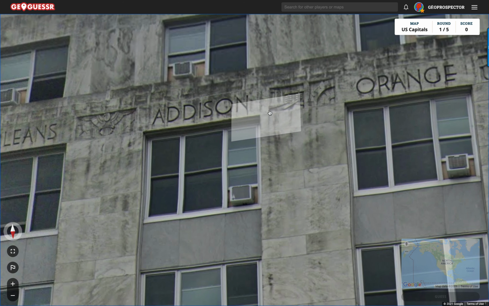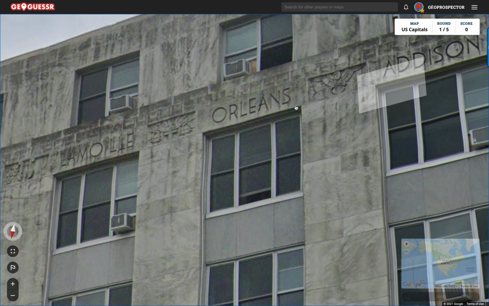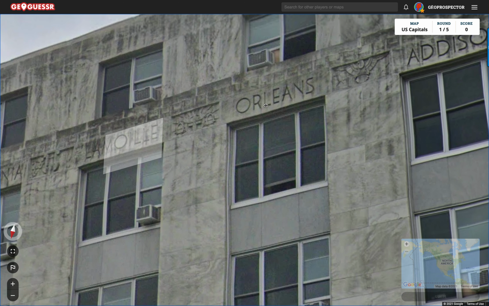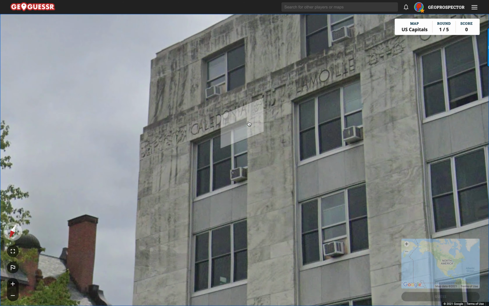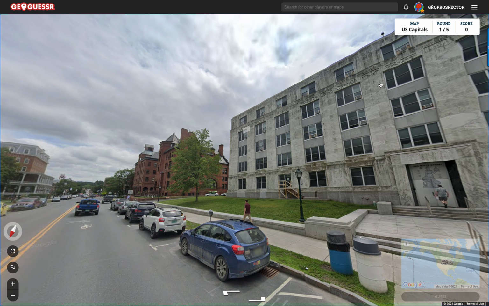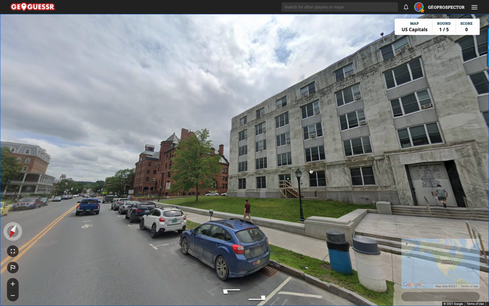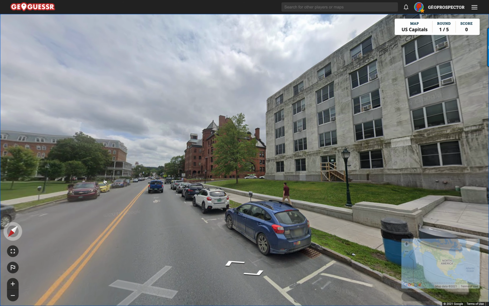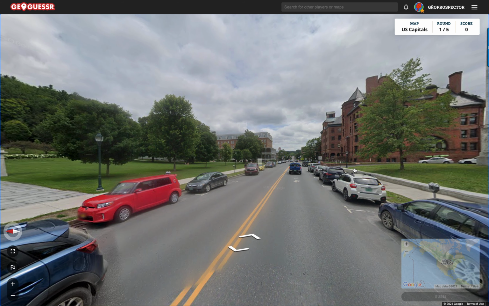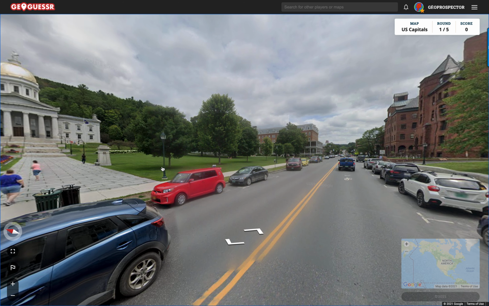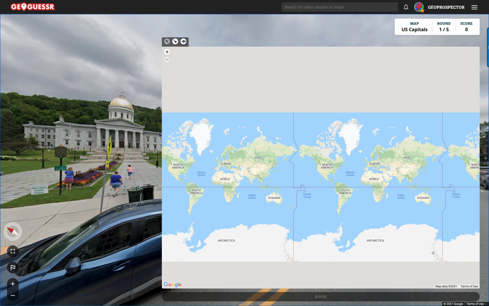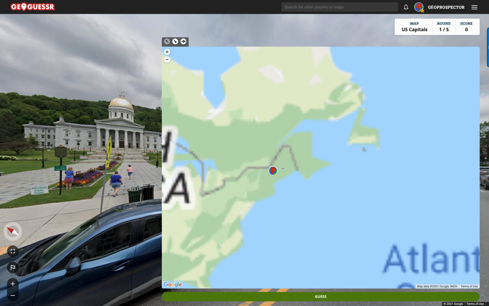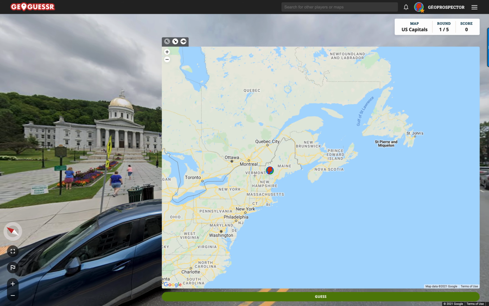Essex, Wyndham, Orange, Addison, Orleans, or Orléans is a French name. La Moelle is also French. Caledonia, that's a Scottish name. So I wonder if those are the names of early settlers, famous early settlers in Vermont. Vermont is a northeastern state, so definitely part of New England and so on. So let's get in there and have a look. Now, as for cities in Vermont, I've got absolutely no idea. So we'll have to get in there and have a look.